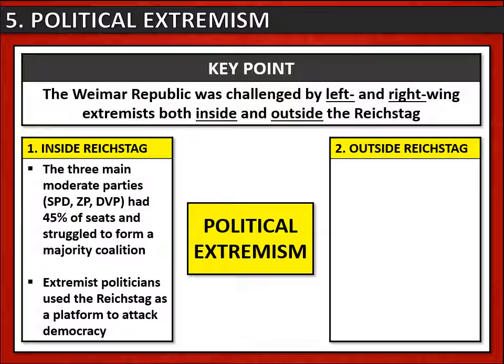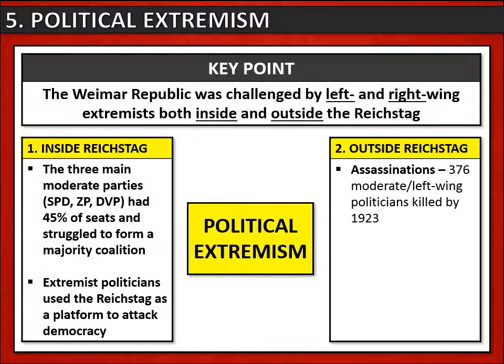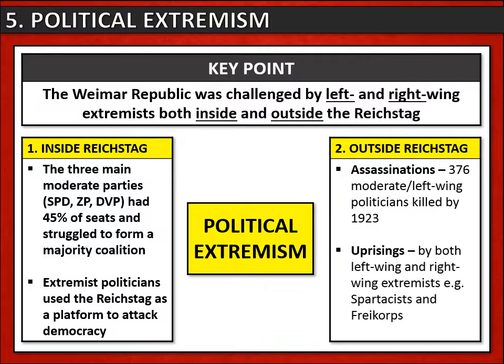But the extremist groups also acted outside the Reichstag too. For a start, they carried out assassinations, and there were over 370 assassinations in this time period between 1919 and 1923. It was mostly moderate and left-wing politicians who were killed by right-wing extremists. The extremist groups also carried out uprisings. Now, both left-wing and right-wing extreme groups attempted this, most notably the Spartacists and the Freikorps.